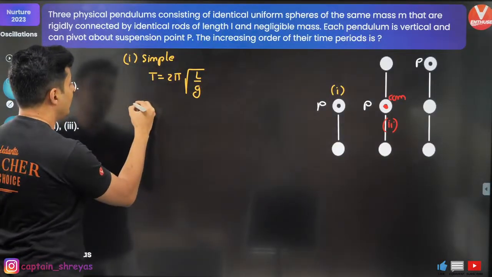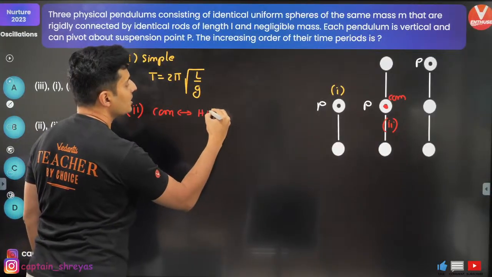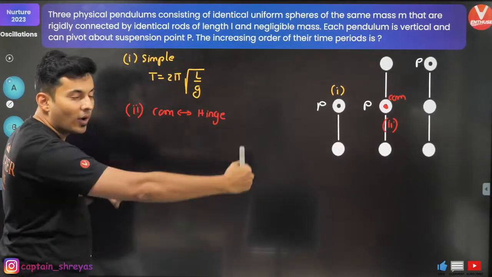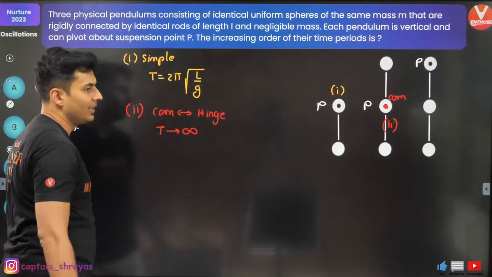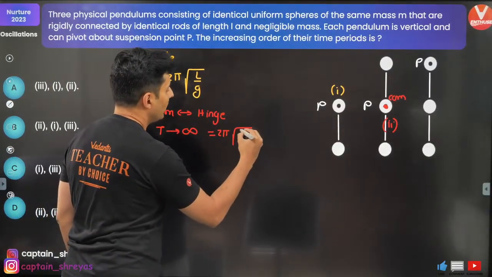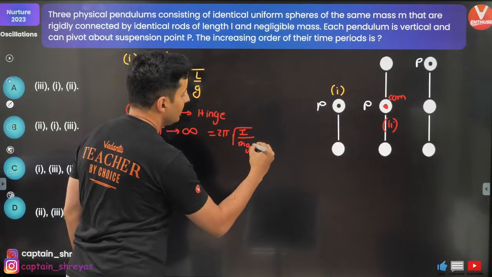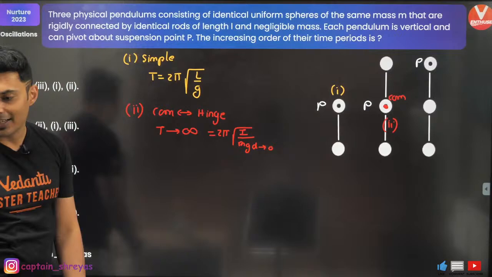So for the second situation, the center of mass is at the hinge. Hence, even if you do it, the time period will tend towards infinity. Even if you use the formula, 2 pi under root I by mgd, this d tends to 0, so the time period tends to infinity.